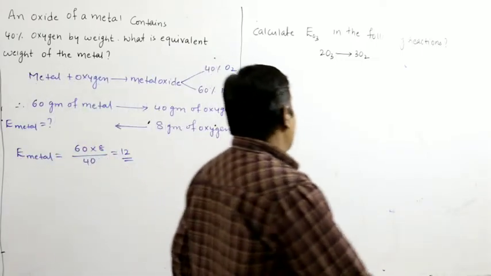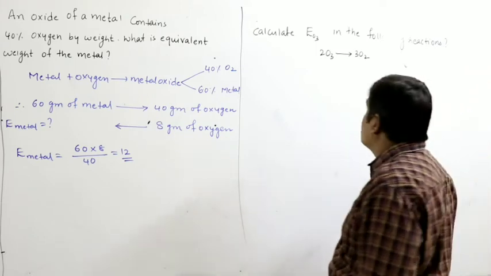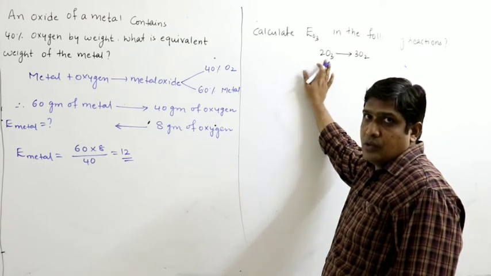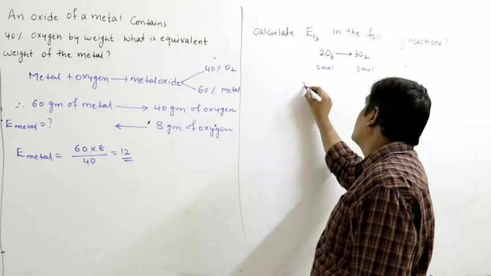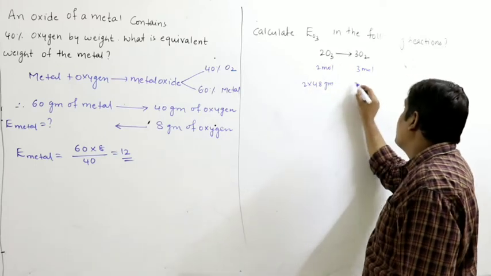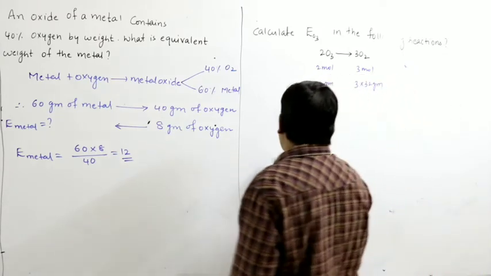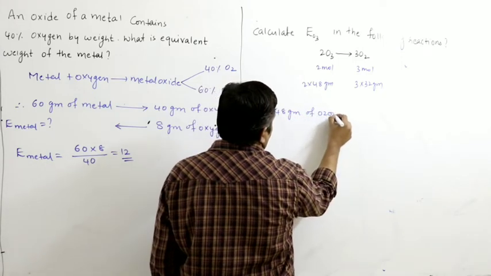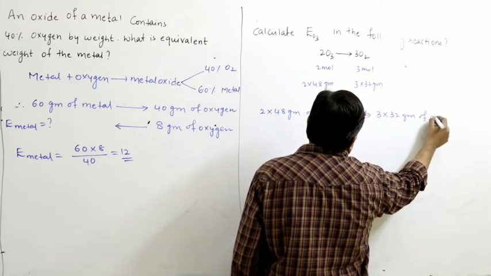Next, calculate the equivalent weight of ozone in the following reaction. This is the reaction, right? So what is the molecular weight of ozone? In ozone there are 3 oxygens. Let us write: 2 moles of ozone gives 3 moles of oxygen. So 2 into 48 grams, 3 into 16 is 48. 2 into 48 grams combines with or produces 3 into 32 grams. So 2 into 48 grams of ozone produces 3 into 32 grams of oxygen.